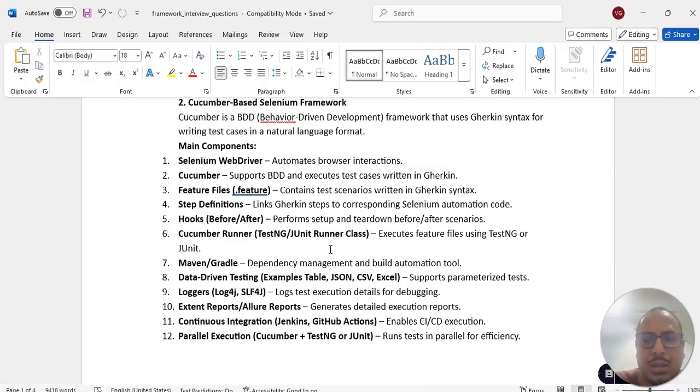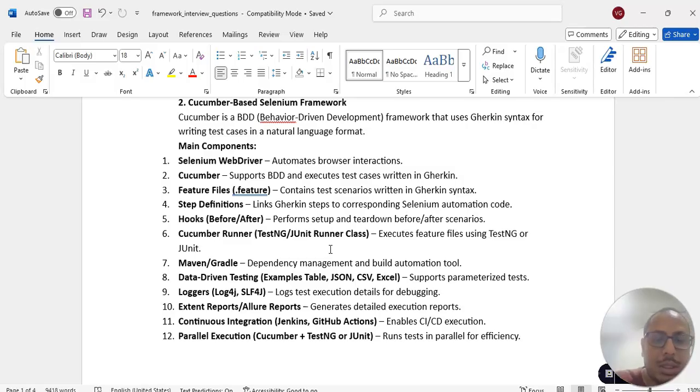We can use JSON, CSV, or Excel files here also. For logging, SLF4J or Log4j. Here also we can use Extent Reports, Cucumber reports, Allure reports, or built-in plugins. If you want to generate JSON, XML or HTML format, we already have that. If you want custom, more user-friendly reports, we can integrate Extent Reports or Allure Reports.